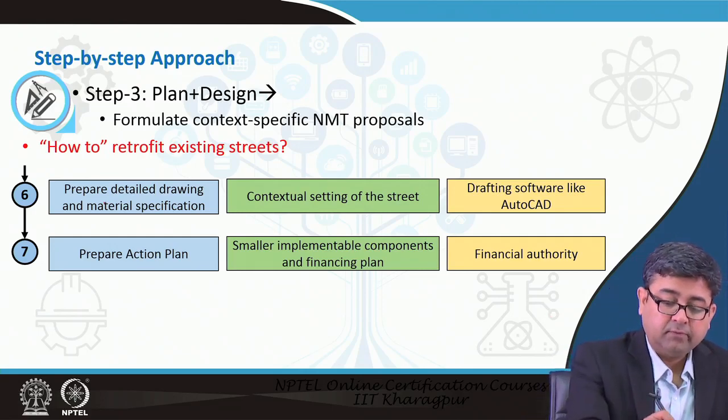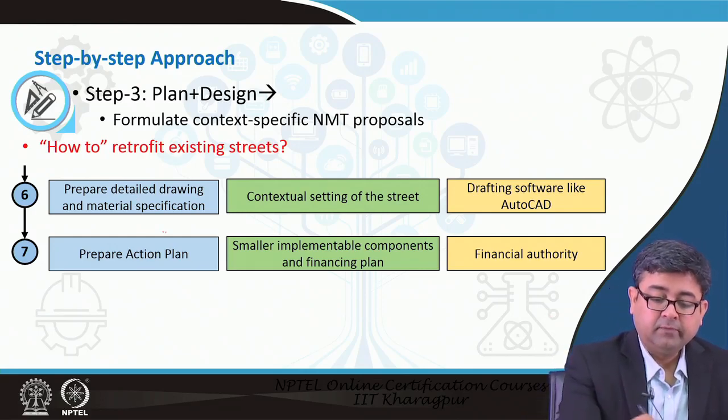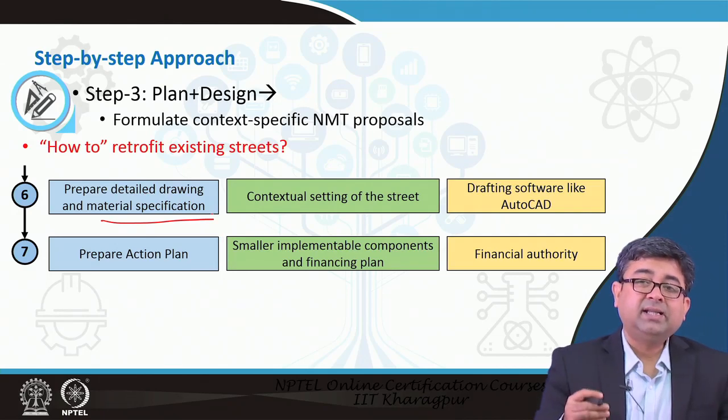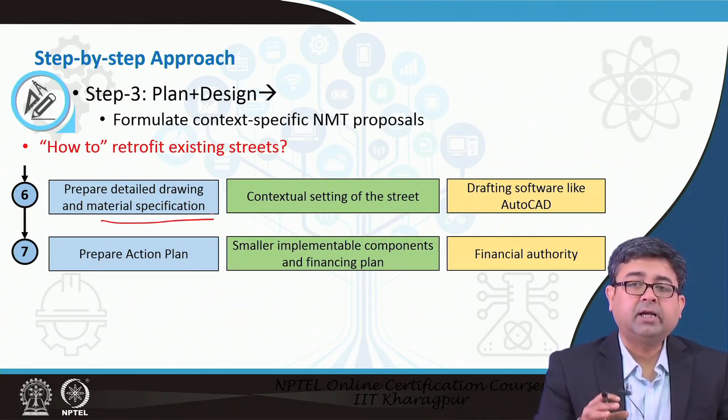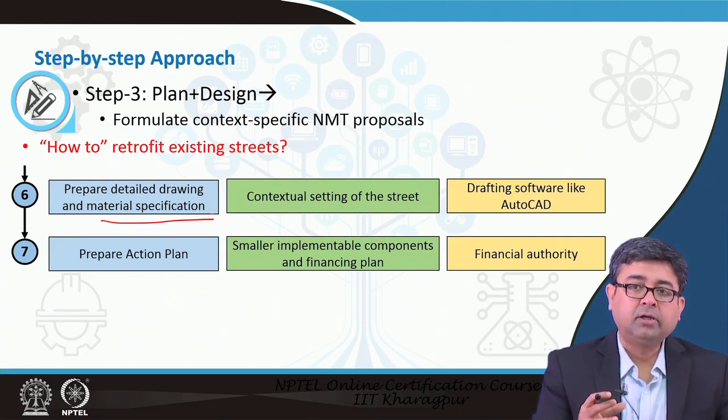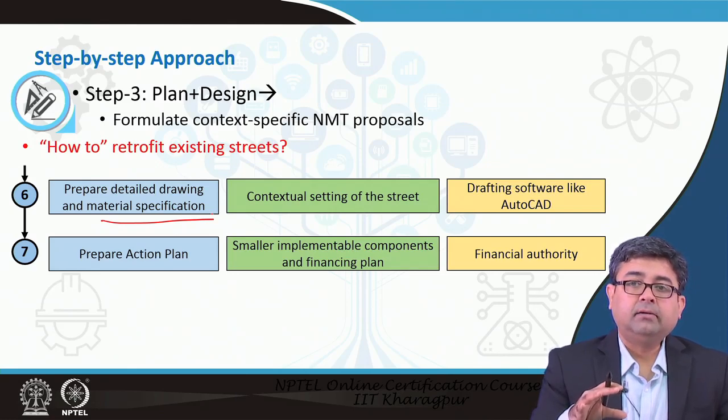Finally, you always have to have a detailed drawing with material specification. Material specification is very important because pedestrians may have a different understanding or different feeling about the track on which they walk versus the cyclists.